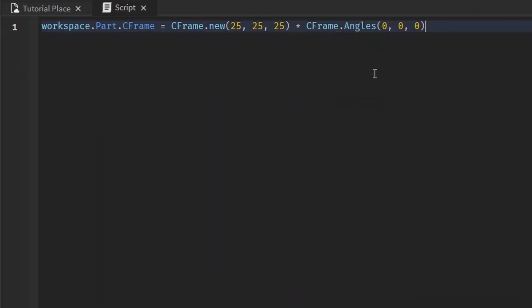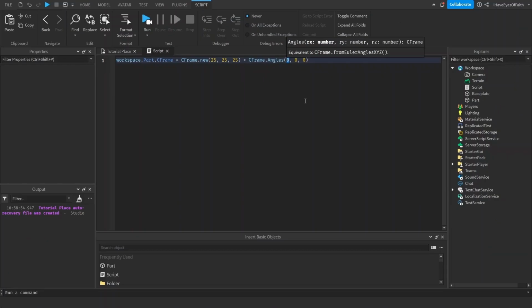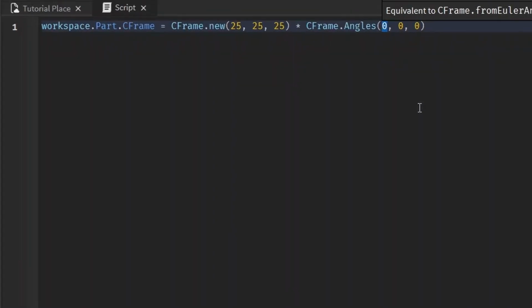CFrame.Angles. The difference between CFrame angles and rotation is that it takes this value in radians. If you don't know radians, learn it. I'm not going to teach you. I only have a few minutes. But basically, pi is about 3.14159. That is about half a turn, or this is equal to 180 degrees. So this in radians is about 180 degrees. So this is like a 180-degree turn.